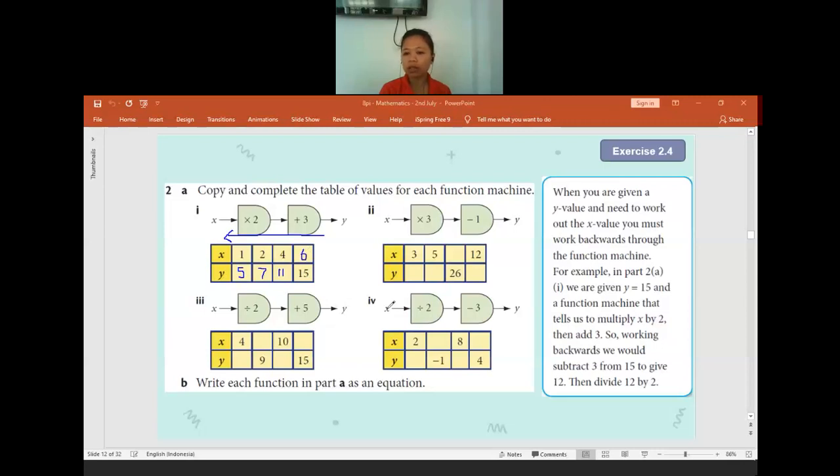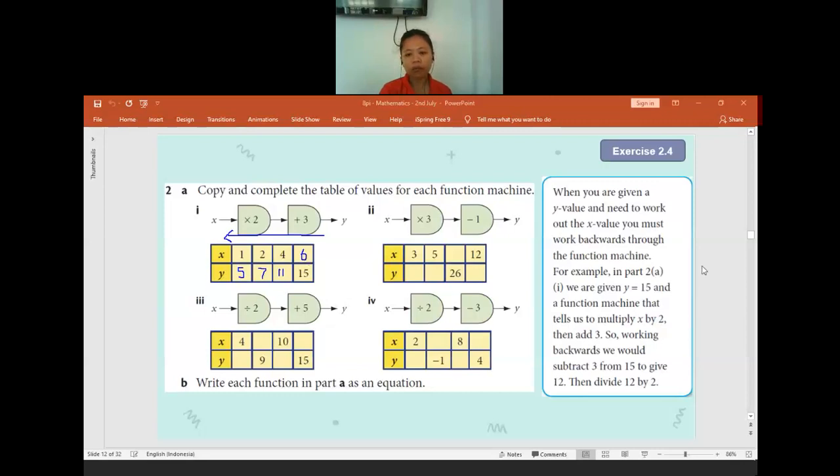Is there anyone who is confused? If the output is given, to find the input, you do it from the back one to the opposite. So this is plus 3. Because it is plus 3, opposite of plus, we do subtract. So 15 minus 3 will be equal to 12. After that, I go to the other one. The other one is times 2. Opposite of times 2, it will be divided by 2. 12 divided by 2 will be equal to 6.